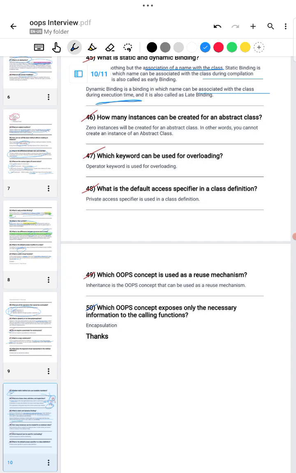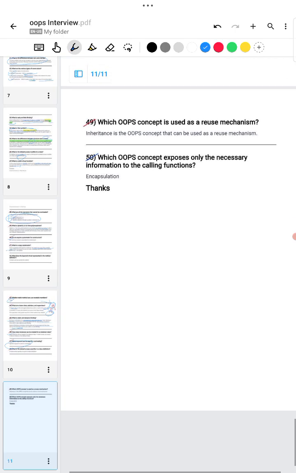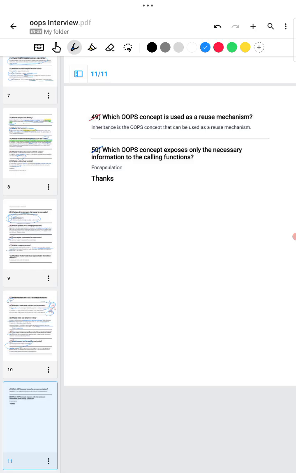How many instances can be created for an abstract class? 0 instances. Which operator can be used for overloading, the operator keyword? What is the default access specifier of a class? Private. Which OOPS concept is used for the reuse mechanism? Inheritance.